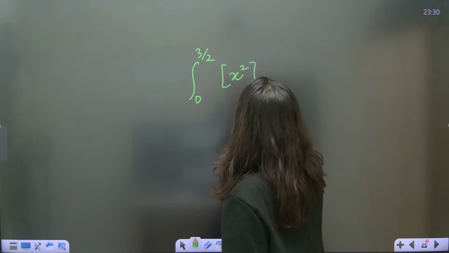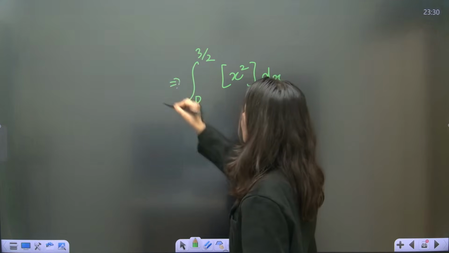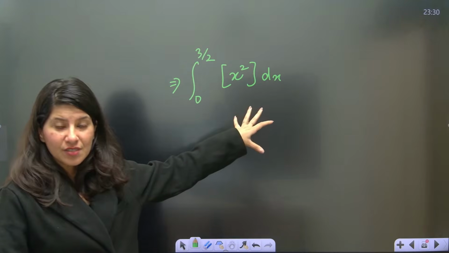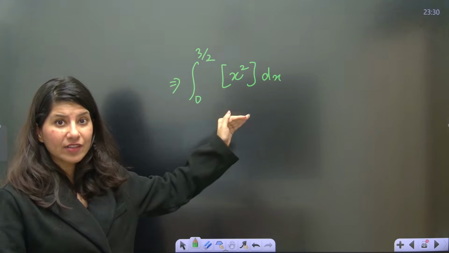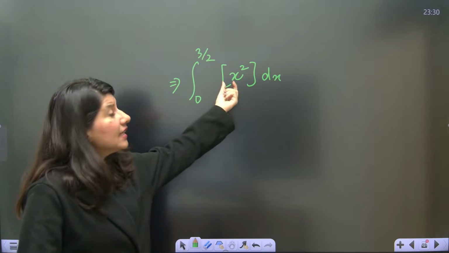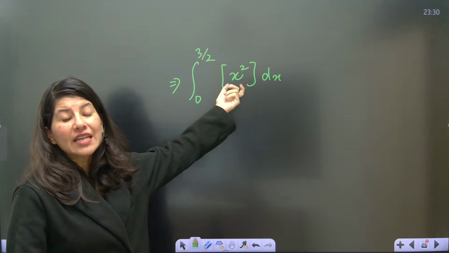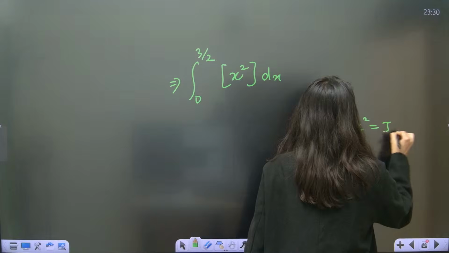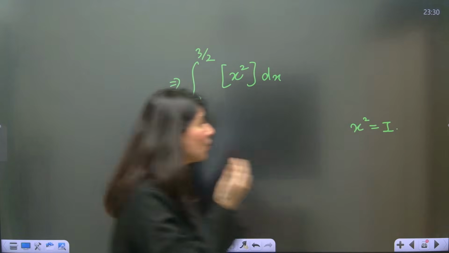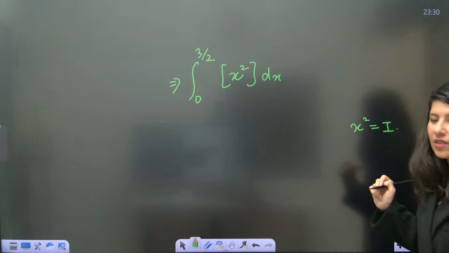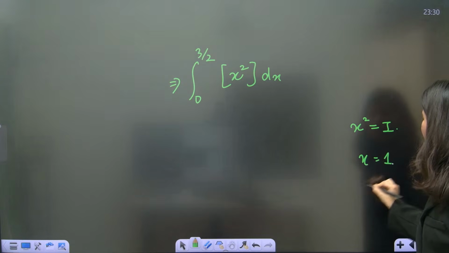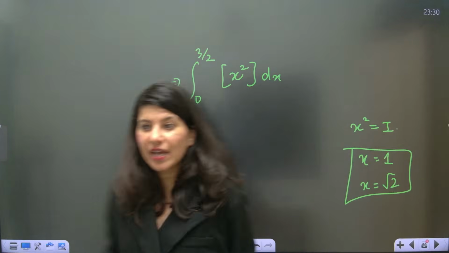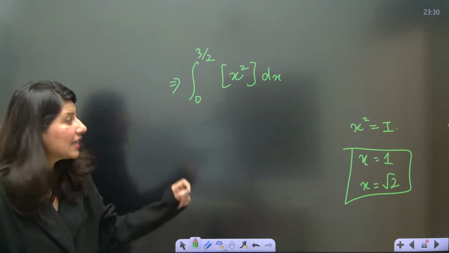The GIF of x square dx is what we are going to calculate. Now understand. This is definite integration. Okay. And we are going to break this definite integration when the expression inside the GIF becomes an integer. So I need to know whenever x square becomes an integer. x square becomes an integer when? x square should be an integer. So ma'am, clearly when x is equal to 1 and x equals root 2. That's it. So yeah, this will be breaking at 2 points.